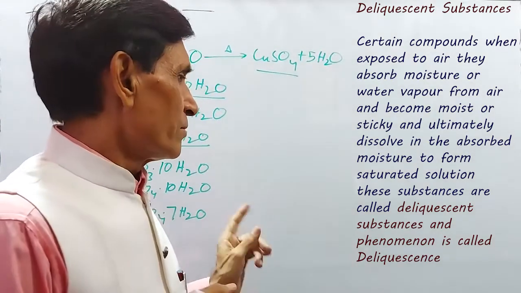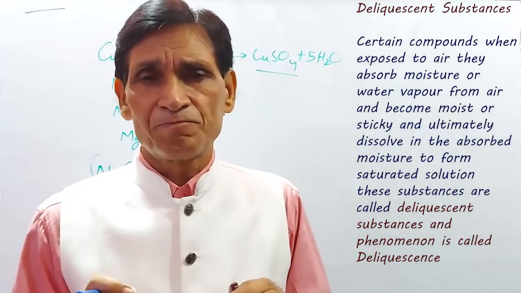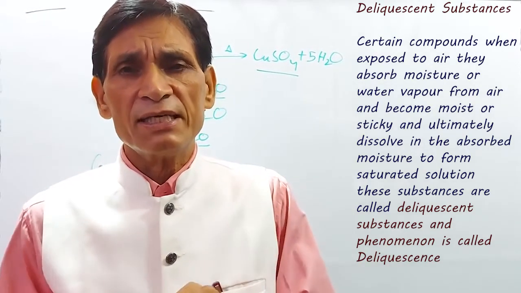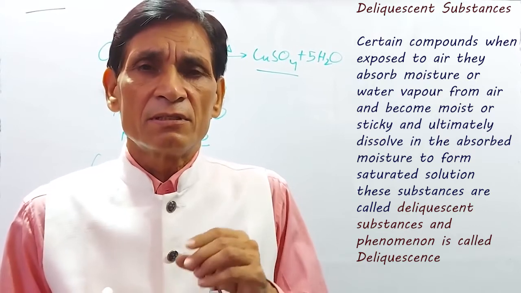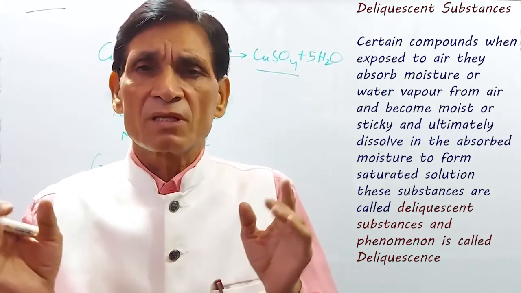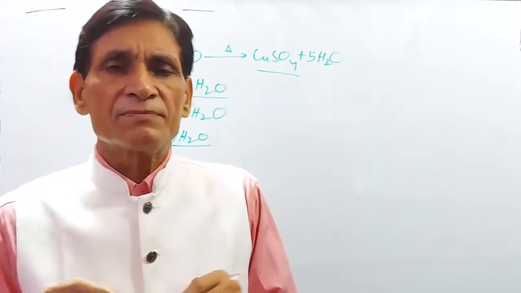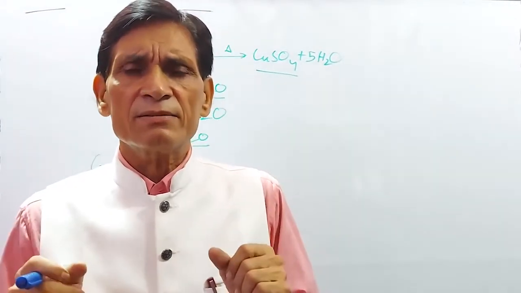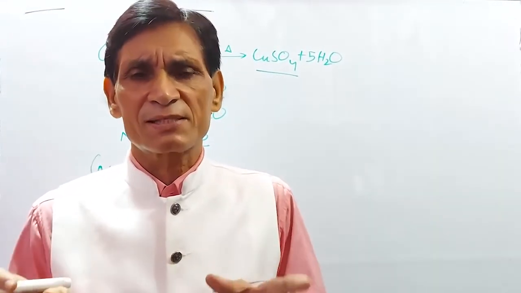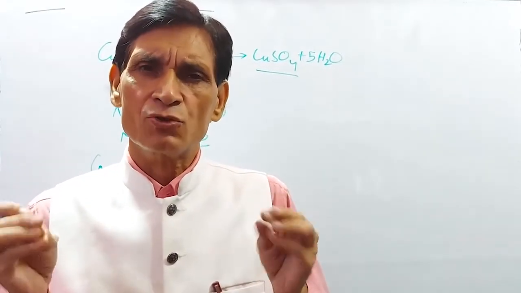Some more things I want to tell: deliquescence occurs when the vapor pressure in the atmosphere exceeds the vapor pressure of the salt. Then only this deliquescence takes place. In dry air, if the moisture in air is very little, then deliquescence is also very slow.